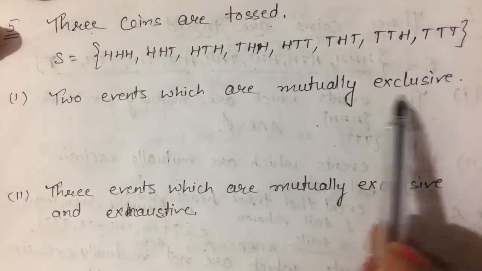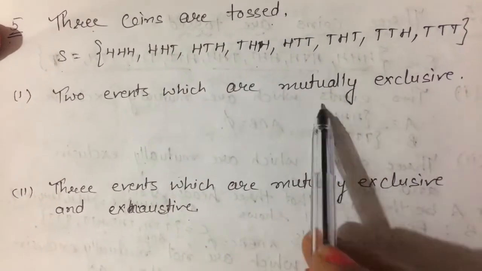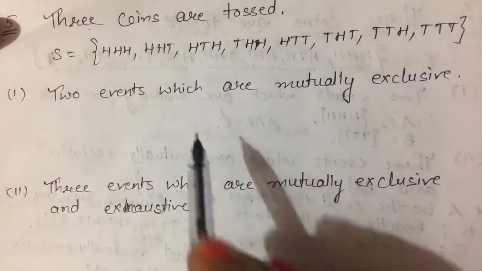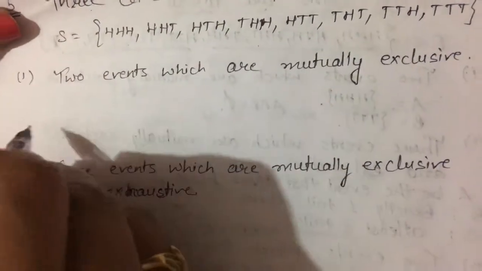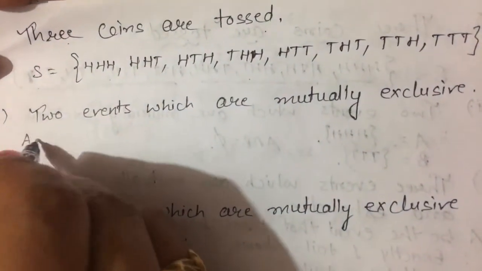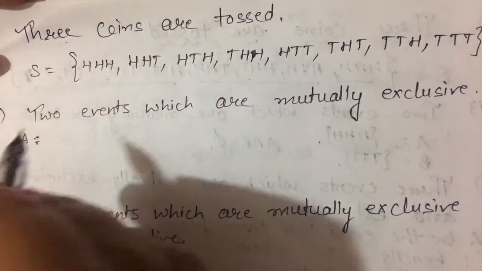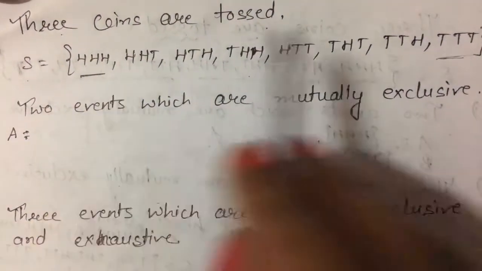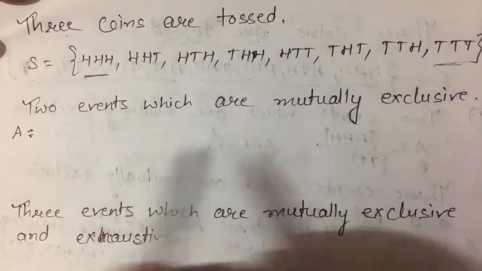We know what mutually exclusive events are. If their intersection is equal to phi, then these are mutually exclusive events. So we have to describe that here. I am taking A be the event when 3 heads come. We can take 3 heads and 3 tails. Their intersection is equal to phi because there is no common element in these.